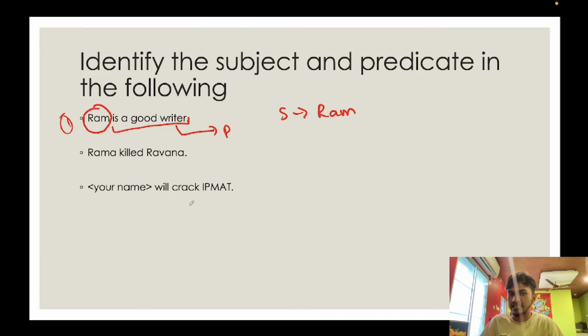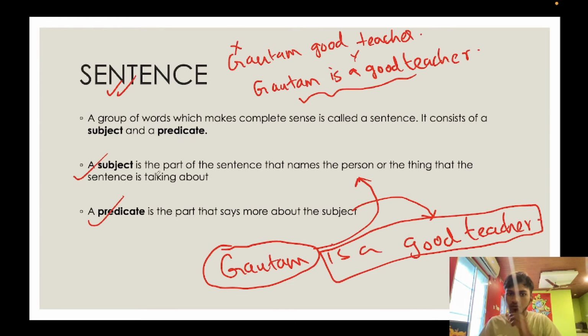Similarly, in the second sentence, right? What is the sentence talking about? So here you see that the sentence has two key words as such, right? Rama and Ravana. Okay, so here the concept of object comes into play. So here, what is the subject?